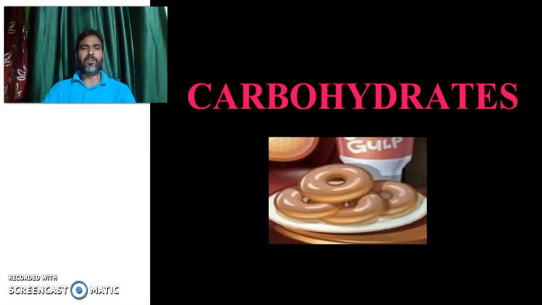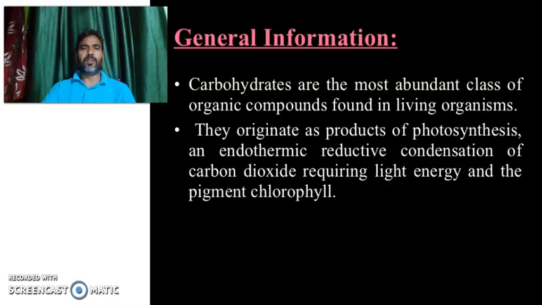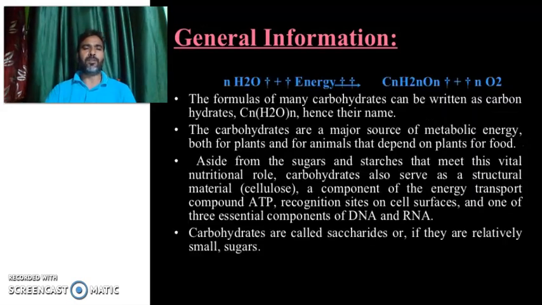Today in this video, we are going to learn carbohydrates. You know about the carbohydrates. Carbohydrates are the most abundant class of organic compound found in living organisms. They originate as products of photosynthesis and endothermic reductive condensations of carbon dioxide, requiring light energy and pigment chlorophyll.